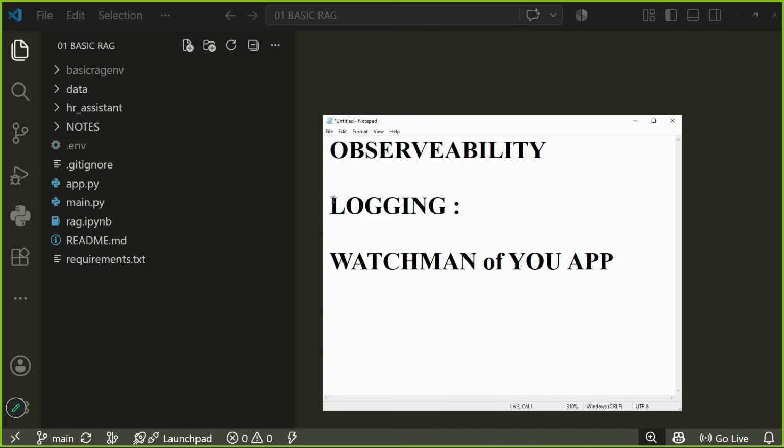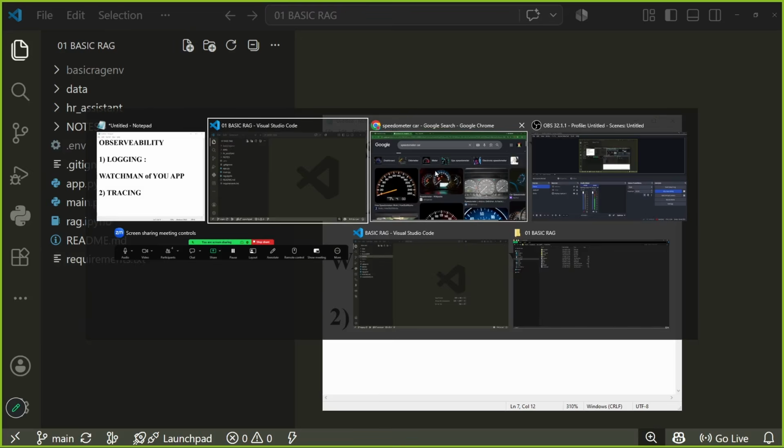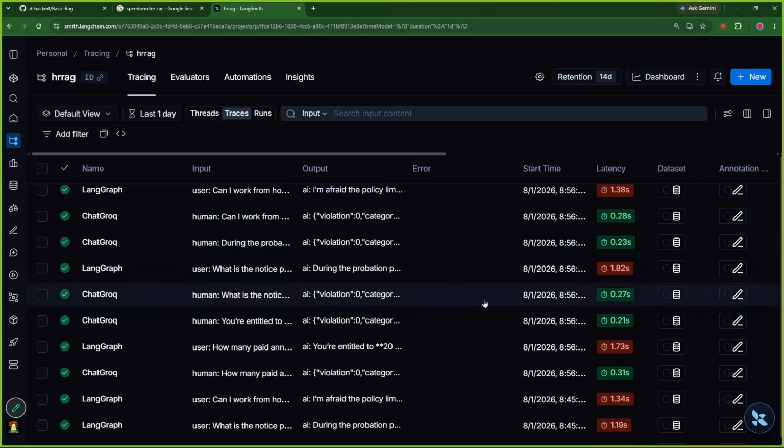Once we are done with logging, which means we locally check the execution, we also do this on a cloud level. I will talk more about this later on. Once we are done with logging, which means adding a watchman to your application, we will move towards tracing. Now, how does this tracing look? Tracing is the actual speedometer of your application.